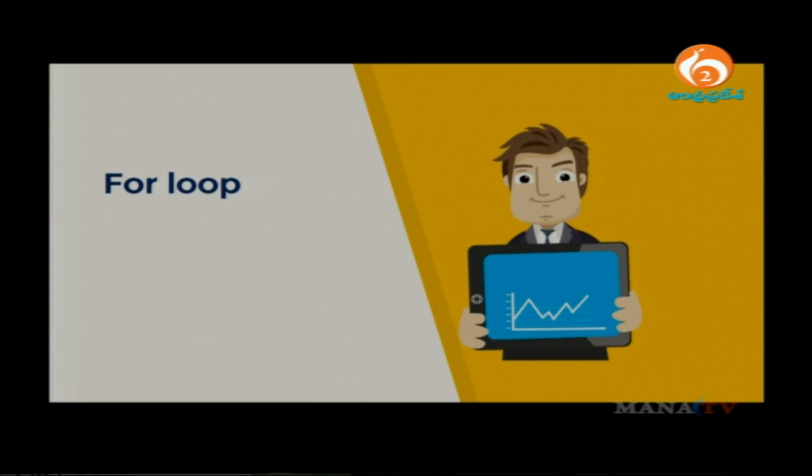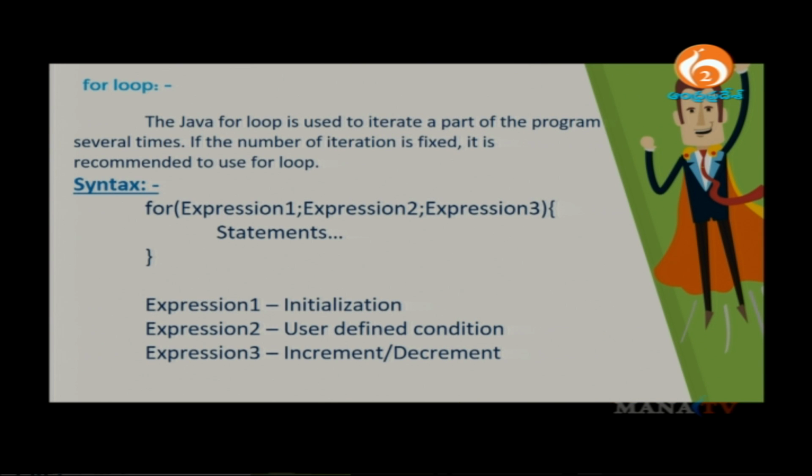Let me start with one more loop here, something called a for loop. Very easy loop. Just look here first of all. The Java for loop is used to iterate a part of the program several times. If the number of iterations is not fixed, you use a while loop; if the number of iterations is fixed, then it is recommended to use a for loop. So you know how many times you want to execute some part of the program.